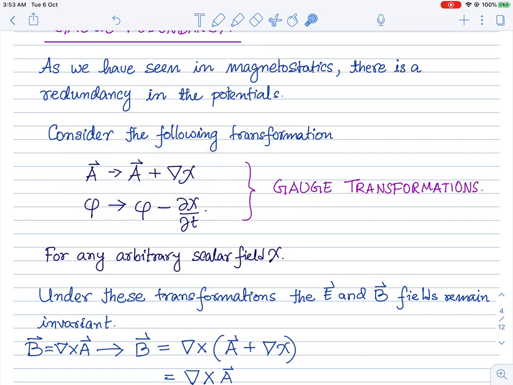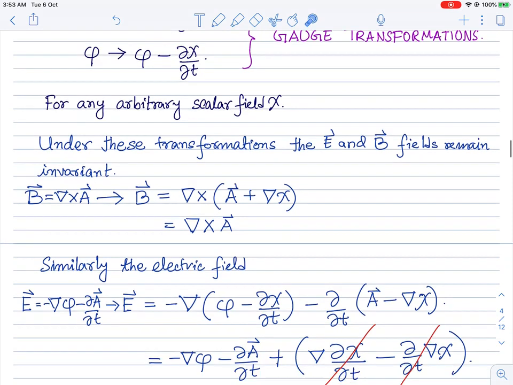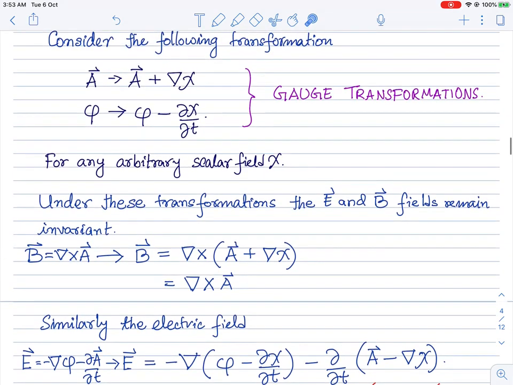Here we see that if we shift this vector field with this gradient of the scalar, which is what I was calling a gauge transformation for magnetostatics, then the electric and magnetic fields are not invariant if we just shift the vector potential. So along with the vector potential, we also shift the scalar potential with the time derivative of chi, where chi is a scalar field which can depend on space as well as time.